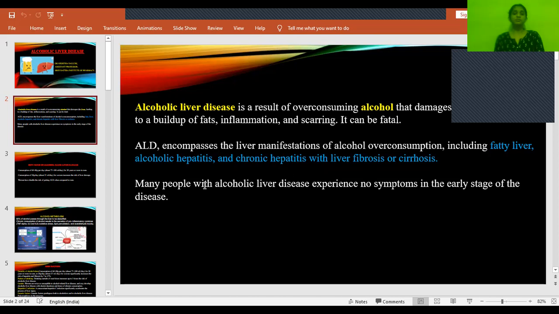Okay. So usually those who have alcoholic liver disease, in the initial stages they won't experience any symptoms, they won't show any signs and symptoms. Until the disease progresses, there won't be any symptoms in the early stages. Only when it reaches the hepatitis stage or the end stage will the patient start to experience symptoms.